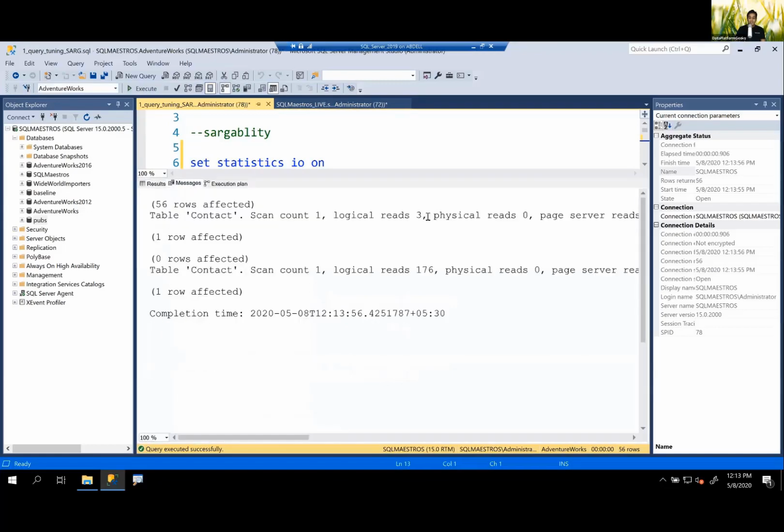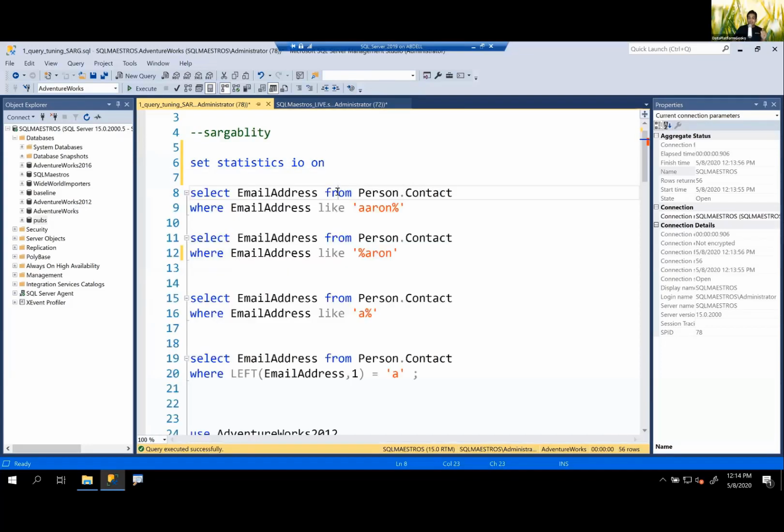You can see seeking is only logical reads 3, and really 3. The root page, 1 page in the intermediate, and 1 page in the leaf level, 1, 2, 3. Great. But scanning is reading 176 pages. That is really where the problem is, seeking versus scanning. So make sure that your queries are sargable in nature.